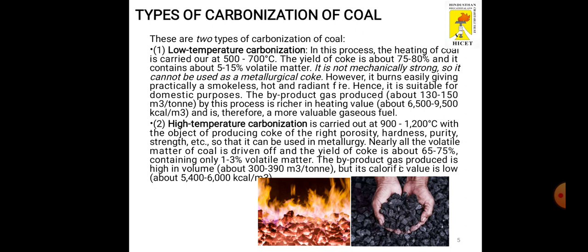The low temperature process takes a temperature of nearly 500 to 700 degrees Celsius, and the yield of this process is that 75 to 80% of coal is converted to coke and only 5 to 15% is converted as volatile matter. It is not a mechanically strong product. The coke obtained is suitable only for domestic purposes and not suitable for metallurgical purposes,